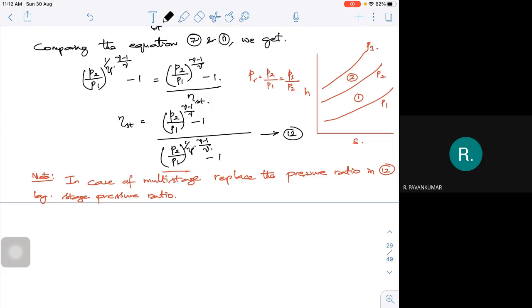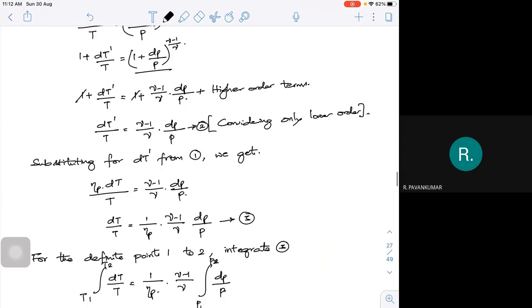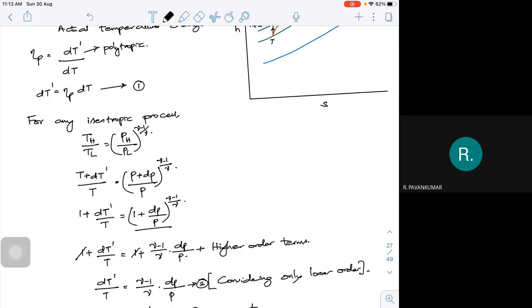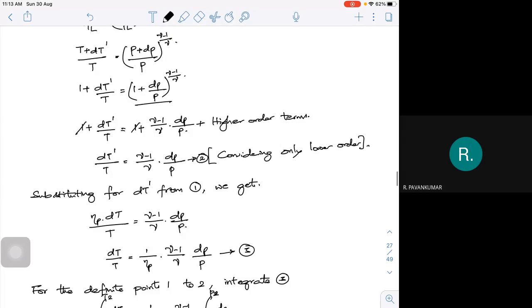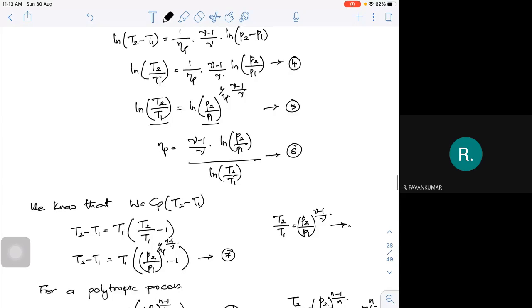What I have done in this derivation is, I've taken a simple HS diagram, and in that HS diagram, I'm putting the definition, by definition, isentropic temperature change to actual temperature change, then obtaining the expression for a given isentropic process, integrating between the two finite points, then getting the expression. So there's a general expression.